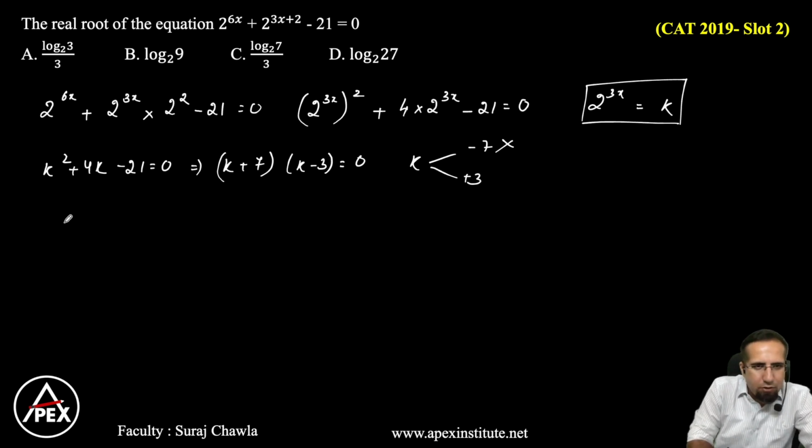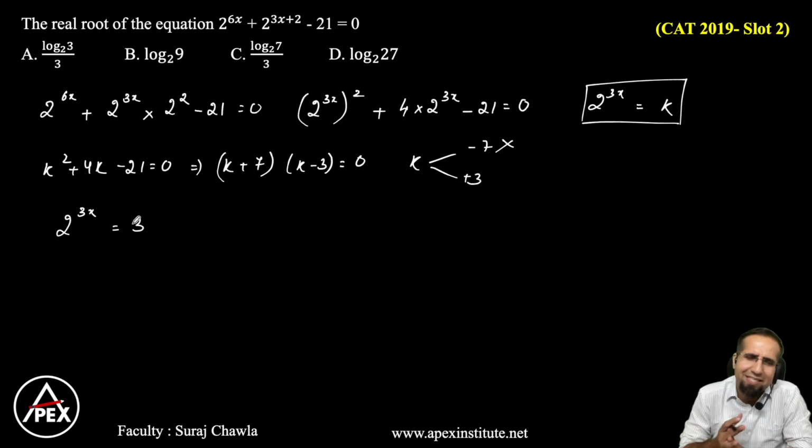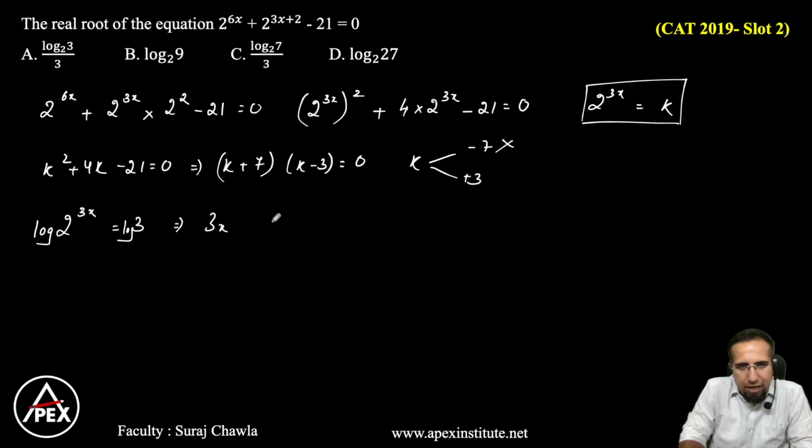Okay, so what do we have here? We have 2 to the power 3x is equal to 3. Now, if you see, options are in the form of logs. Let's take log on both the sides. So we get 3x into log 2 is equal to log 3.